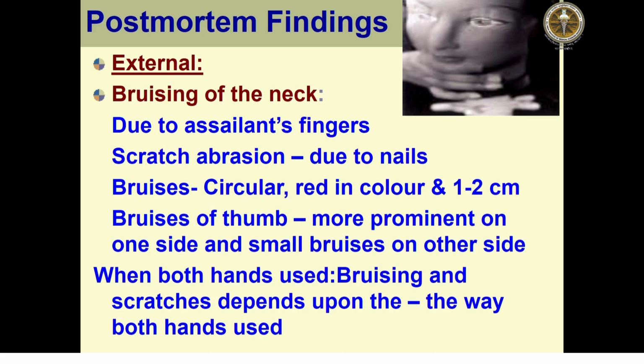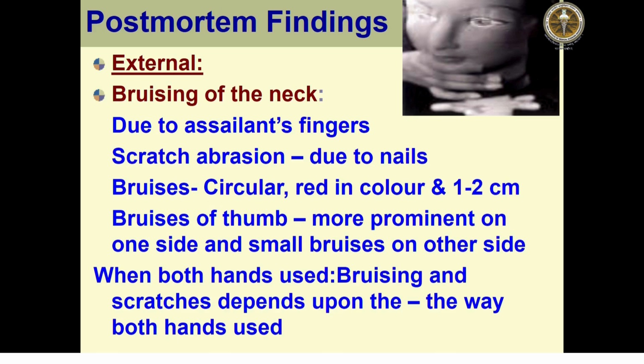There is a possibility of scratch abrasions due to nails, and circular red bruises 1 to 2 centimeters in diameter on both sides of the neck, with the thumb bruise more prominent on one side and small bruises on the other side. When both hands are used, bruising and scratches depend upon the way both hands were used.